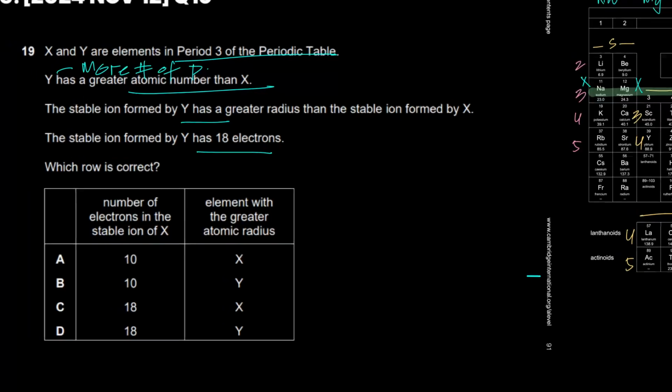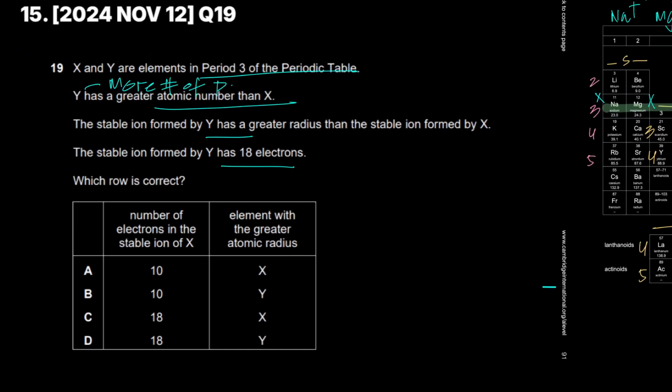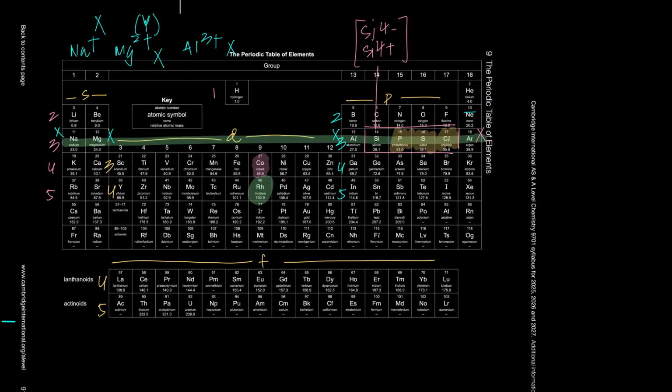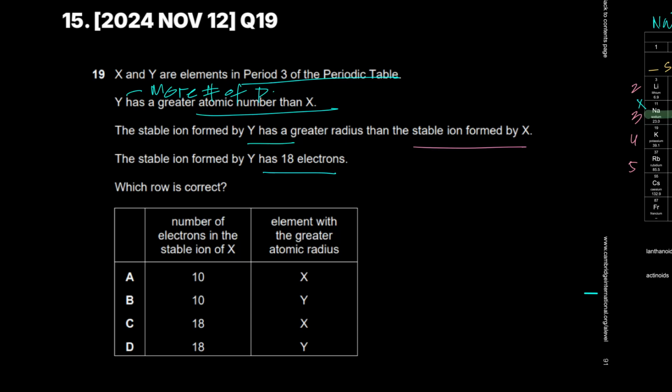Now, Y has a greater radius than the stable ion formed by X. So what does that mean? If Y forms a negative ion, like phosphorus 3-, this will have 18 electrons. Sulfur 2- has 18 electrons. Chlorine 1- has 18 electrons. All these three have the electronic configuration of argon. And if Y must have a greater radius than the stable ion of X, which means X must be smaller.